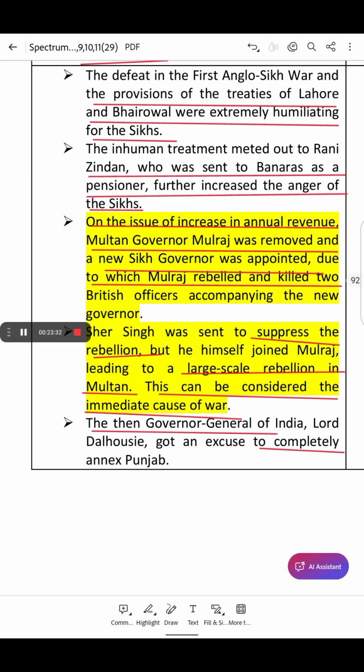So just imagine a team that has been playing a game for a long time, where the referees are the Britishers and the Sikh were the players. The referees see that the game is getting out of control and the team of the Sikh is becoming too strong.